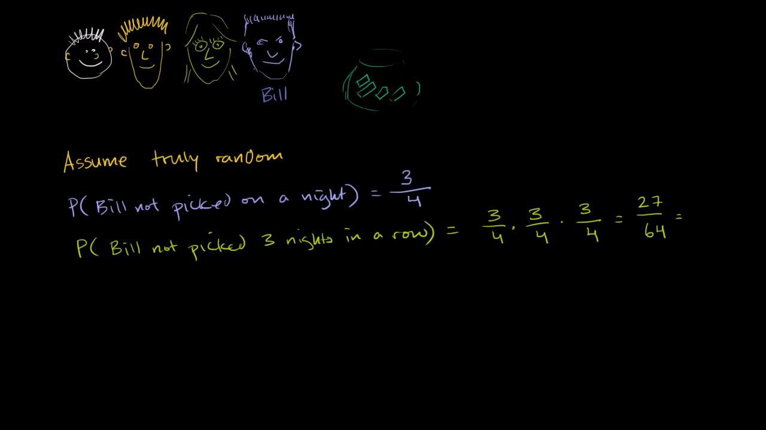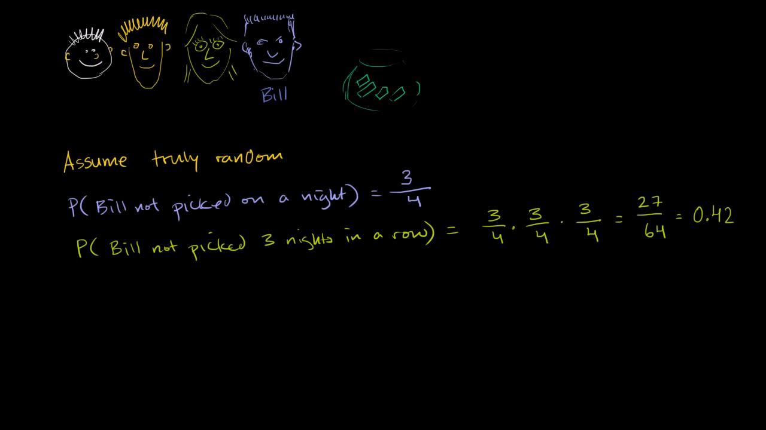So that is equal to 0.42. And so this doesn't seem that unlikely. It's a little less likely than even odds, but you wouldn't question someone's credibility if there's roughly a 42% chance that 3 nights in a row Bill would not be picked. So if you're assuming it's truly random, your hypothesis seems reasonable. There's a 42% chance you would have the outcome you saw if your assumption is true.